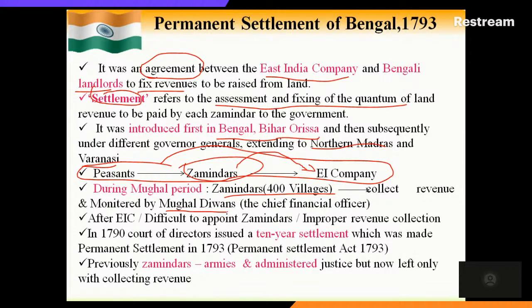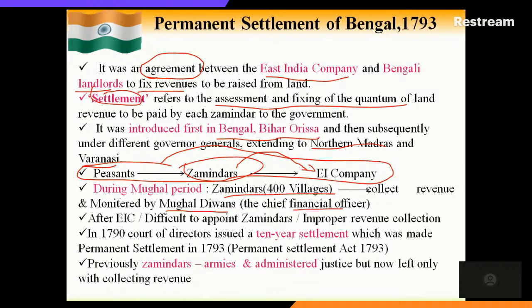They were monitoring these zamindars while collecting the land revenue, and these Diwans were the chief financial officers. So one more structure existed in the Mughal period: the peasants, then zamindars, then Diwans, then the king. This was the existing structure before it was re-modified by the British.